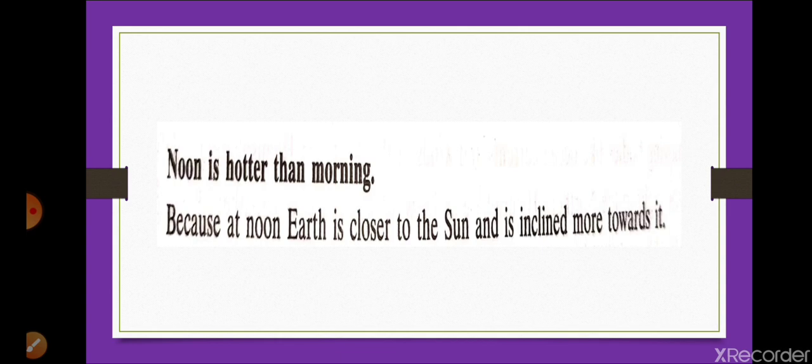You can check from the table given on page number 29 on which date the sun is at a 90-degree angle. The Tropic of Cancer is 23 and a half degrees north, found on 21 June, and the Tropic of Capricorn is 23 and a half degrees south, that is on 22 December. So you can find that out yourself.